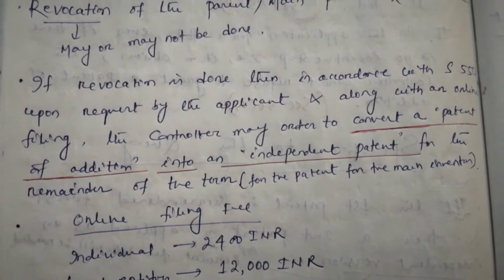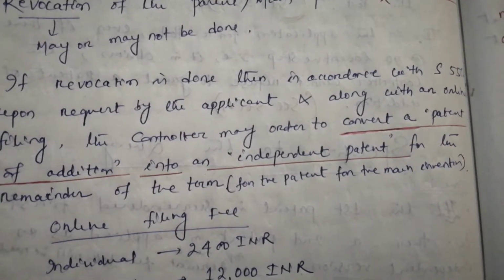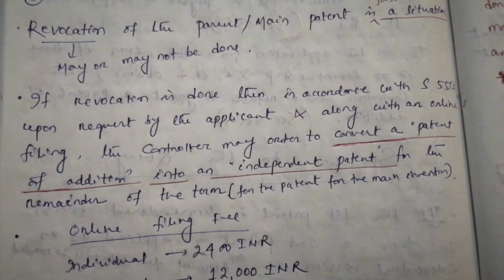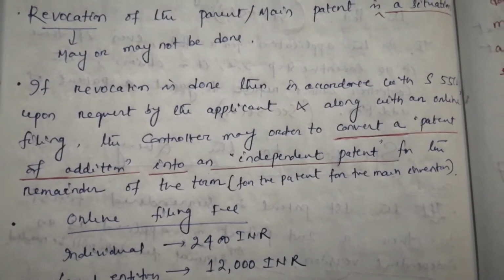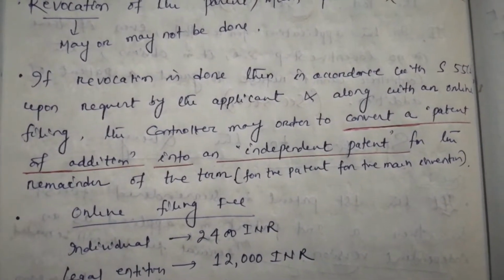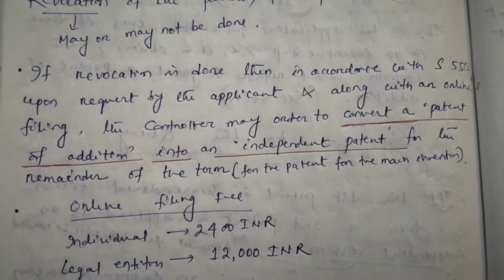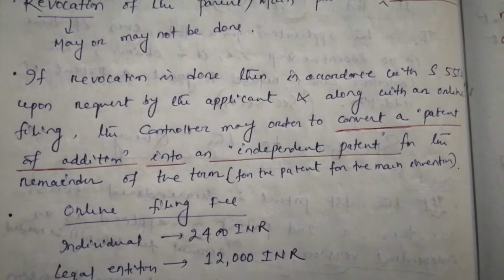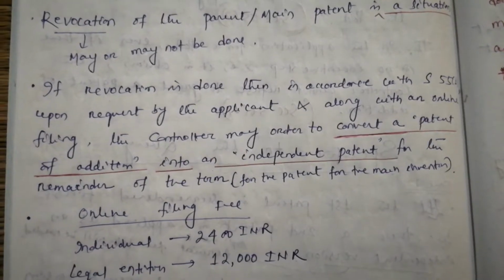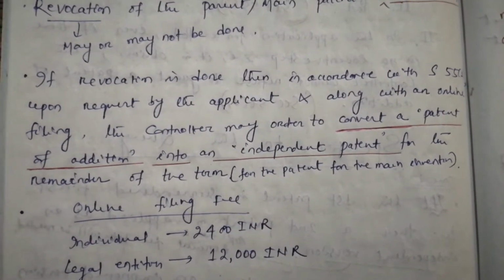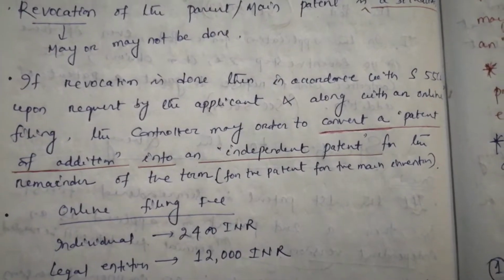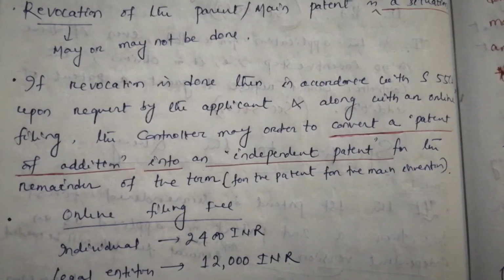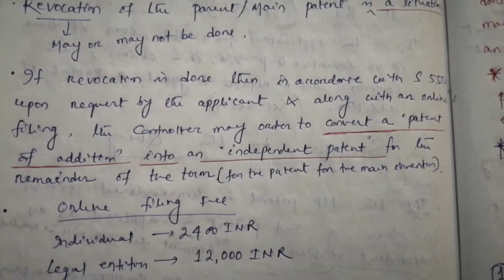If revocation is done, then in accordance with section 55 subsection 1, upon request by the applicant and along with an online filing, the controller may order to convert a patent of addition into an independent patent for the remainder of the term of the patent for the main invention. This I have mentioned in brackets because the term is as per the term of the patent for the main invention.